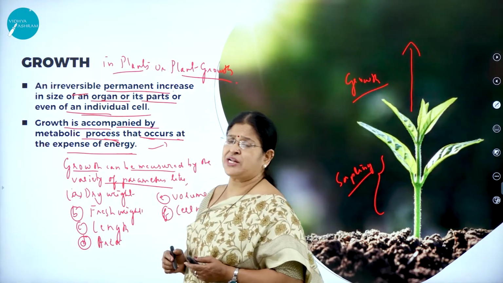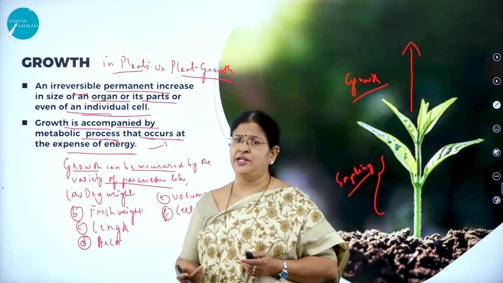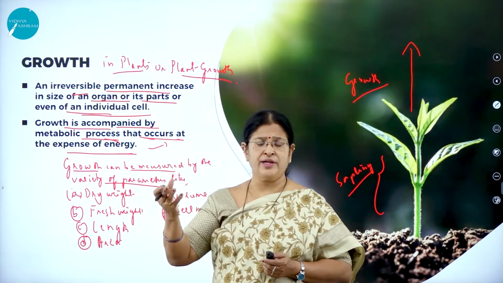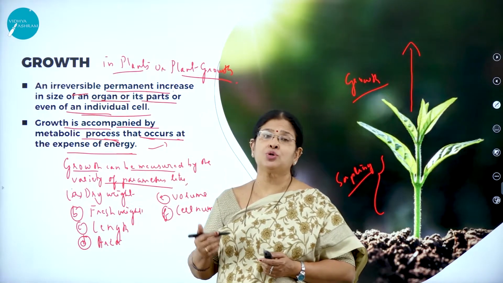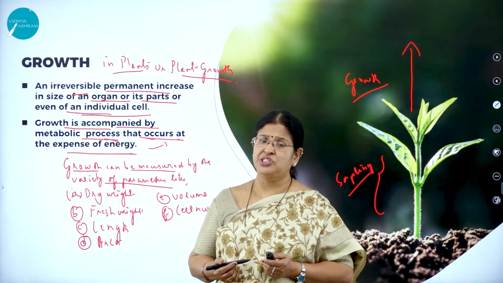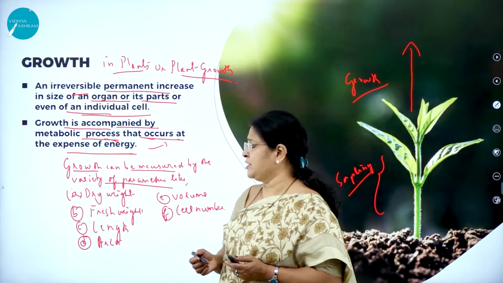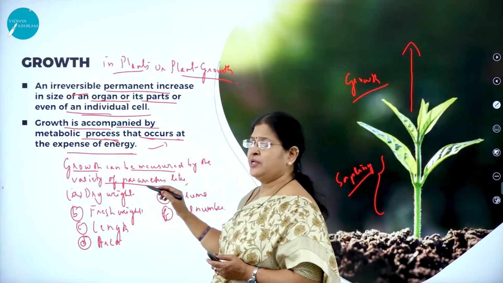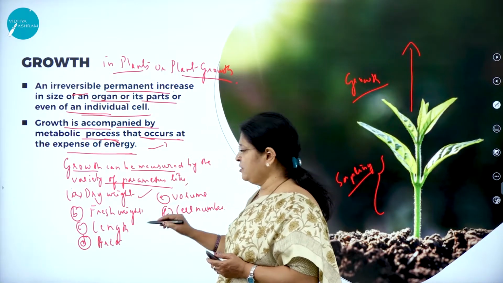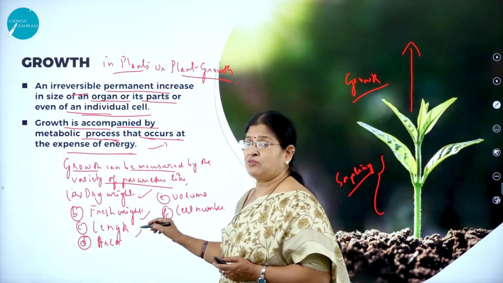Growth can be measured. I think all of us know when we sow a seed, it grows into a small seedling, then it will start growing. So how do we measure the growth of a plant? There are many parameters to measure the growth of a plant. So growth can be measured by a variety of parameters like dry weight, fresh weight, length. Very important, no?